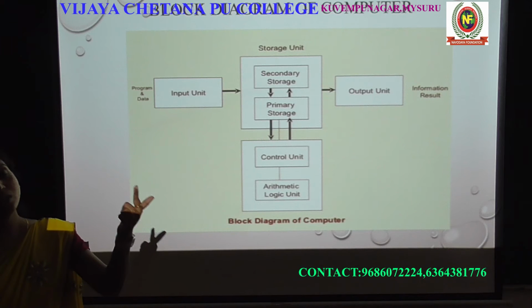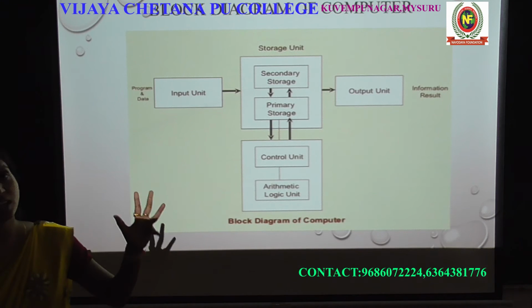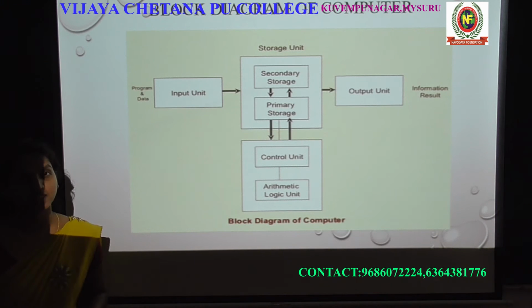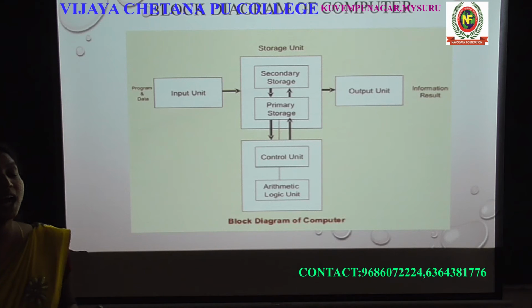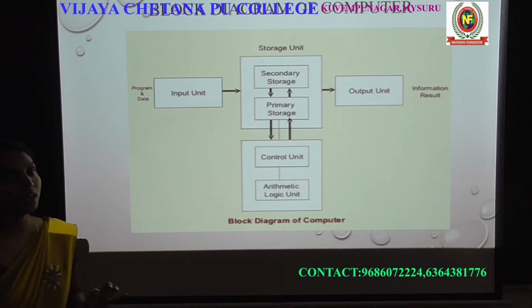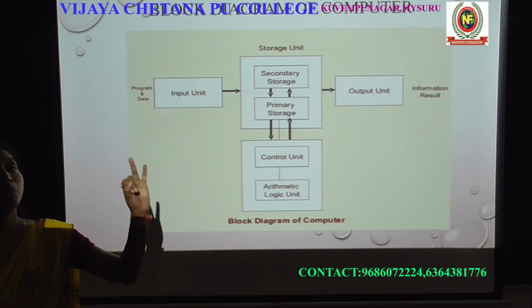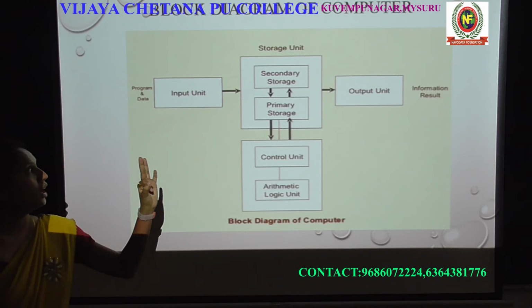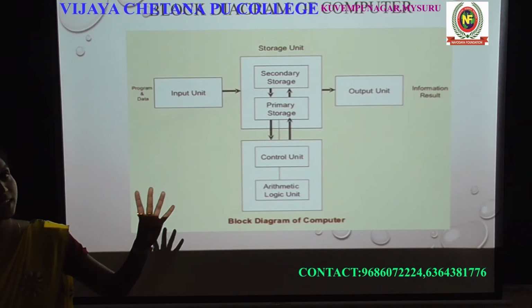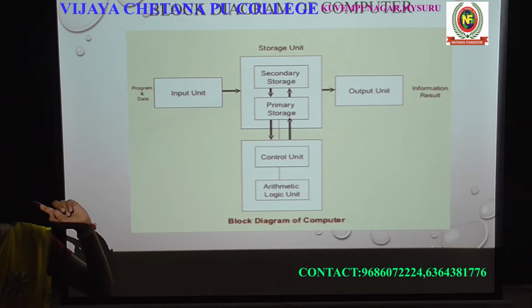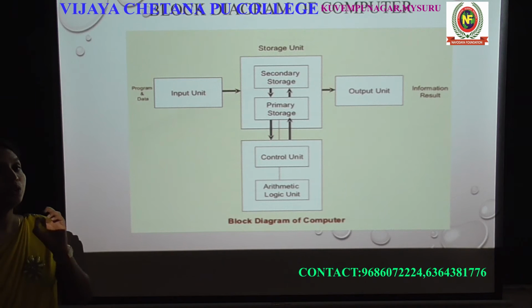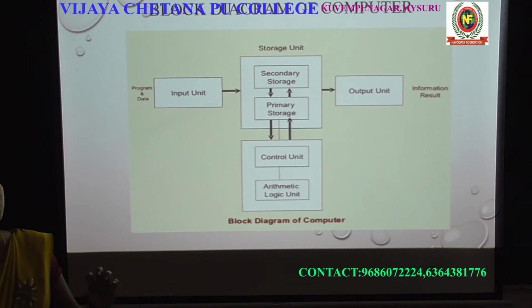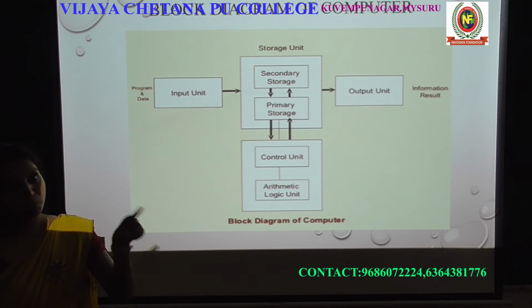Keyboard, mouse, scanner, joystick. These are the input devices. Through all these input devices you can give the input to the computer.